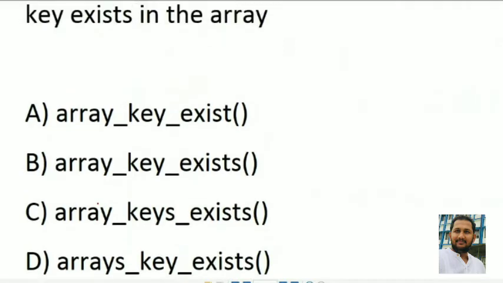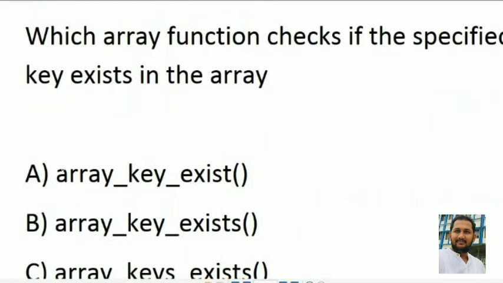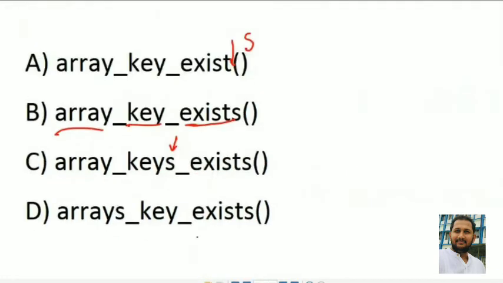That is definitely B, the right answer. B, array_key_exists. There is a missing of X, S is a key, so it is not the right answer. And this one is arrays, this is not the right answer. Again, this one is the right answer. So option B is the correct answer.